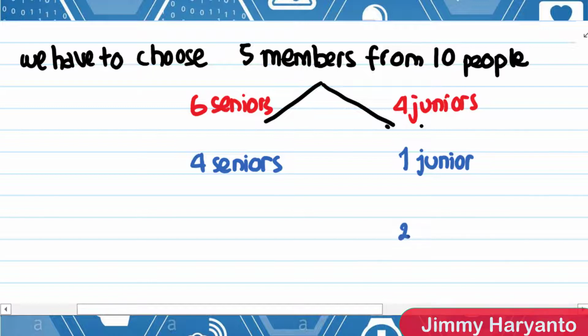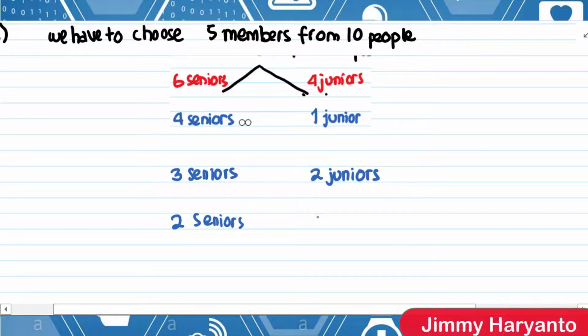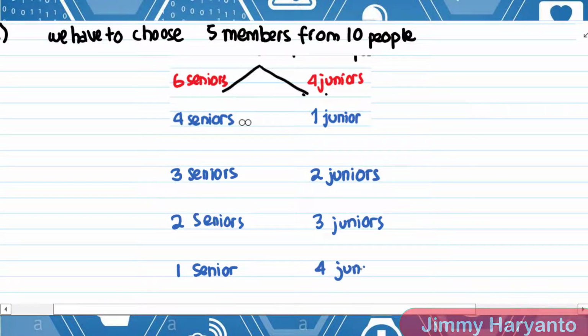And then the second possibility can be 2 juniors and 3 seniors, right? And the next is 2 seniors and then 3 juniors. And then the last one is 1 senior and also 4 juniors.